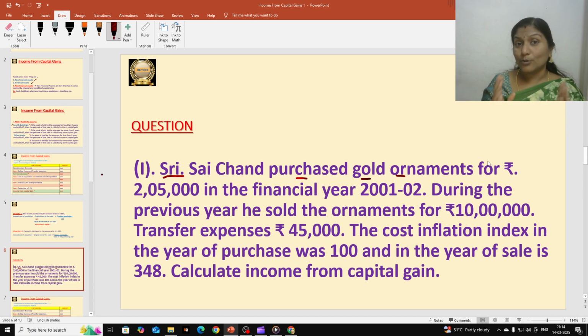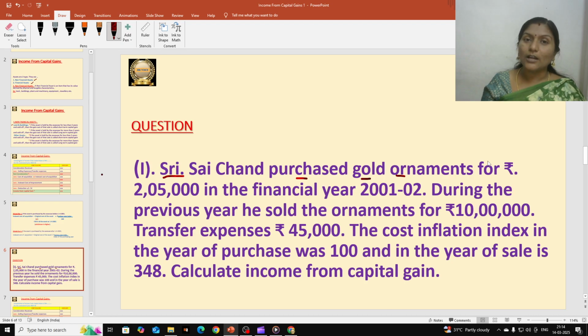I told in the previous introduction lecture that assets are of two types, financial and non-financial. Non-financial assets means the assessee can hold them and acquire them physically, and those are tangible. One of the examples that I gave under non-financial asset is gold ornaments.